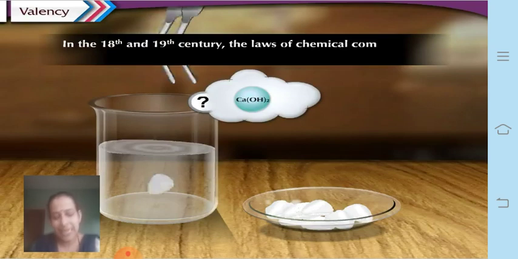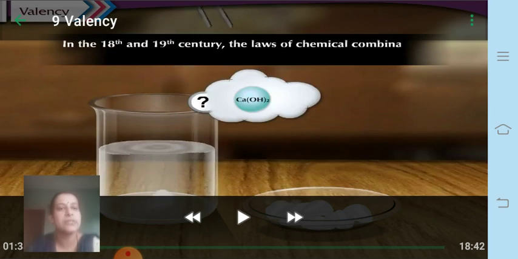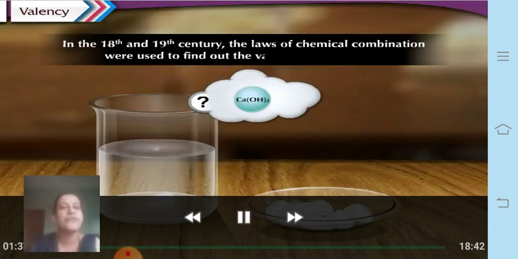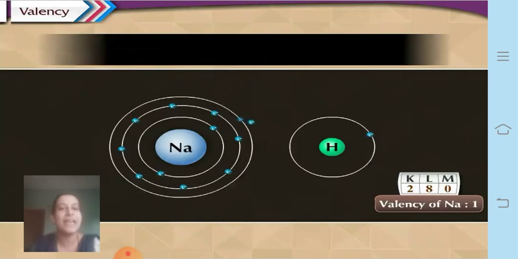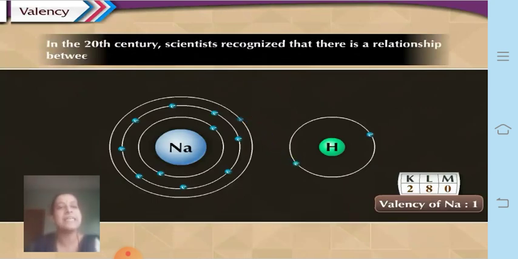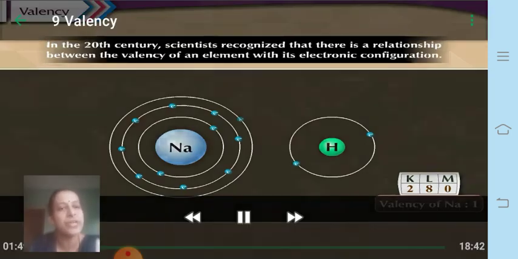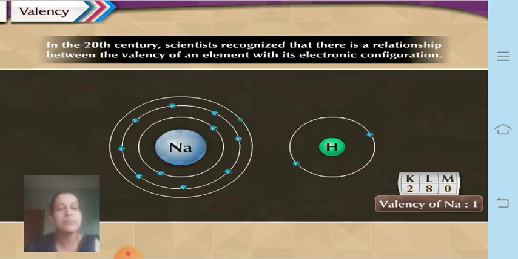In the 18th and 19th centuries, the laws of chemical combination were used to find out the valencies of elements. In the 20th century, scientists recognized that there is a relationship between the valency of an element and its electronic configuration. What does this mean? You have learned that electronic configuration is the distribution of electrons in each of the shells or orbits. Now, how are valency and electronic configuration related?